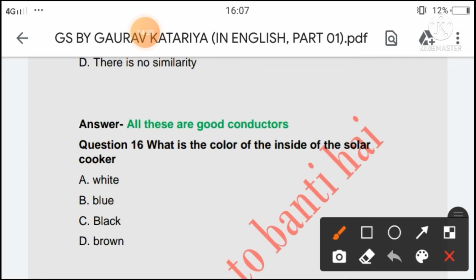Next question is, what is the color of the inside of the solar cooker? Option A white, option B blue, option C black, option D brown. So the right answer of this question will be option C black, because black color is a good absorber of heat.